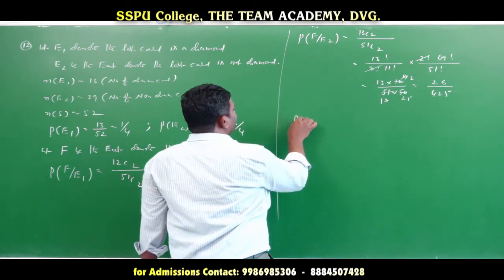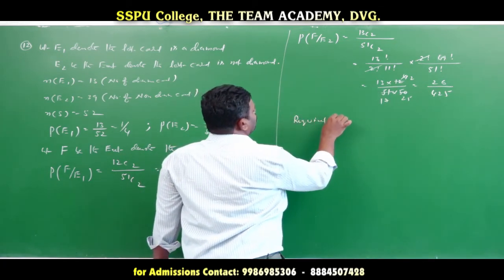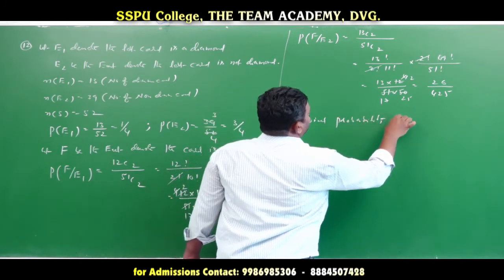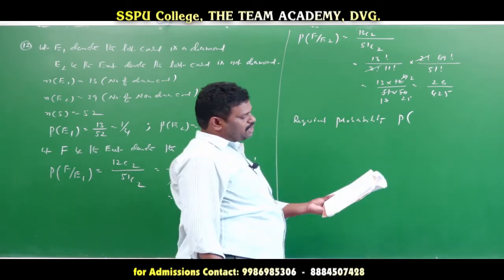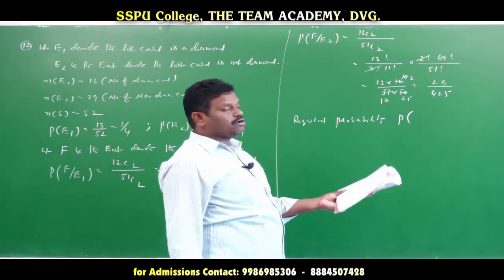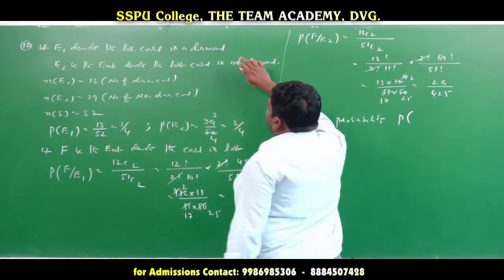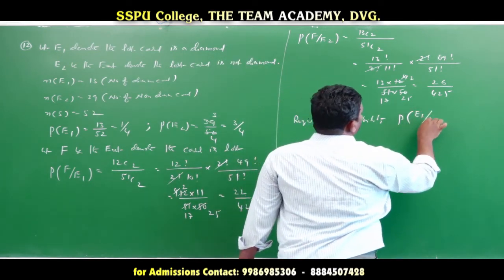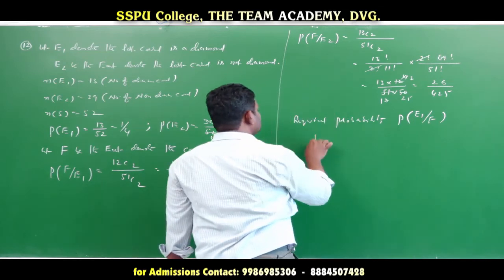Therefore required probability of, here what is given, find the probability the last card being a diamond. So which card is diamond? Here last card is a diamond means E1. So E1 divides F value. Then what will it be?